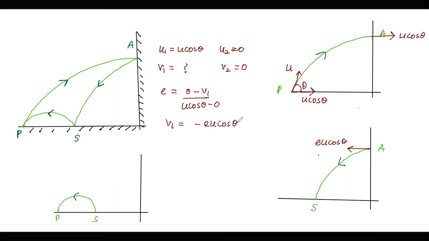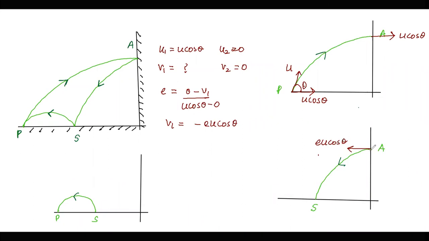The minus sign implies that the direction will be opposite to the direction of initial velocity. That is why from A we have marked the velocity as e u cos theta.